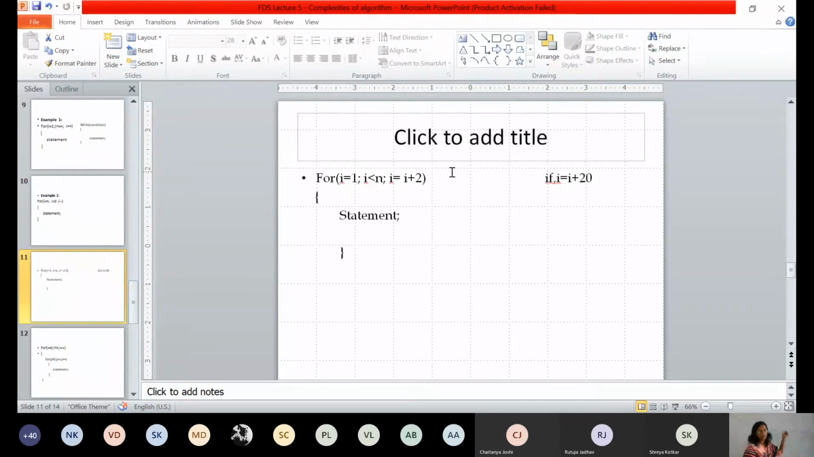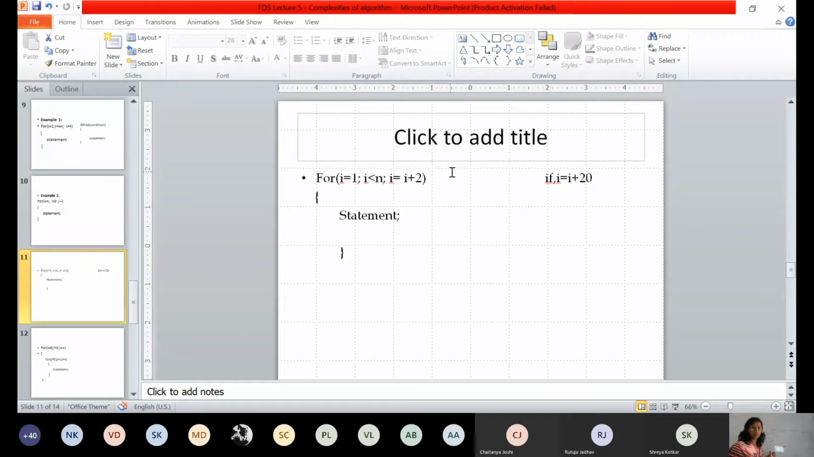The value of i was 1, in the next iteration the value of i will be what? 3. So 3 is less than 10, yes, so the statement will be executed. Okay, now in the next iteration, i will become 3 plus 2, 5. 5 is less than 10, yes, it will execute. In the next iteration, it will become 7. 7 less than 10, yes, will execute.